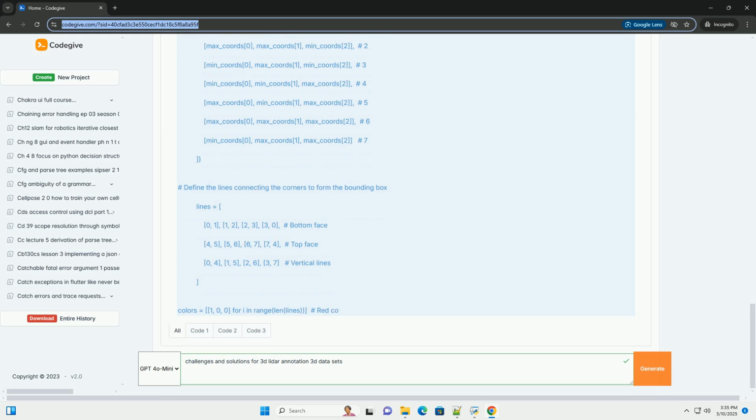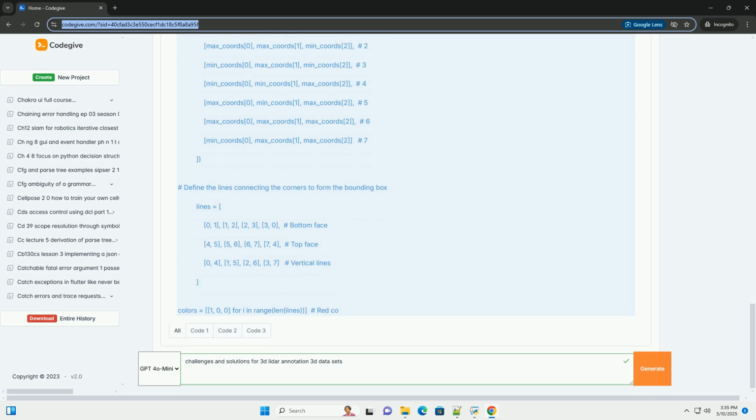Solutions: High-quality annotation tools. Invest in, or develop, annotation tools with features like interactive visualization, support for zooming, panning, rotating, and slicing the point cloud. Bounding box creation: efficient tools for drawing and adjusting 3D bounding boxes, cuboids. Polygon annotation: support for free-form polygon annotation for more complex object shapes.